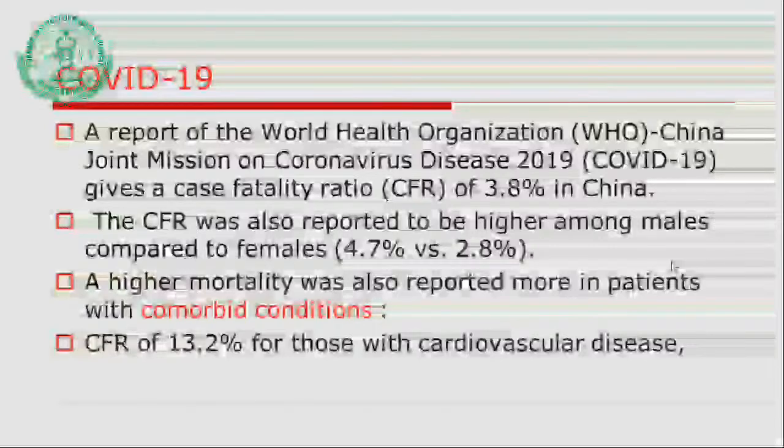A case fatality rate of 30.2 percent has been reported in those having a comorbid condition, that is cardiovascular disease. So if a person has cardiovascular disease and develops the infection, then as compared to the general population, the case fatality rate is approximately 13.2%.